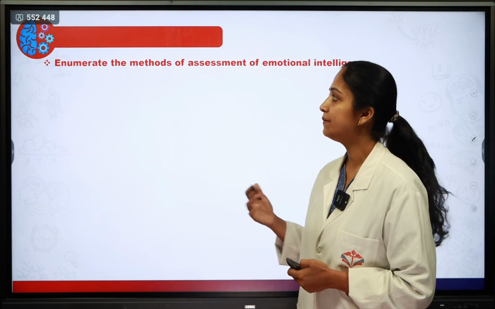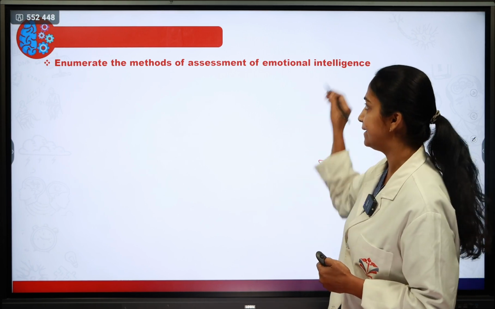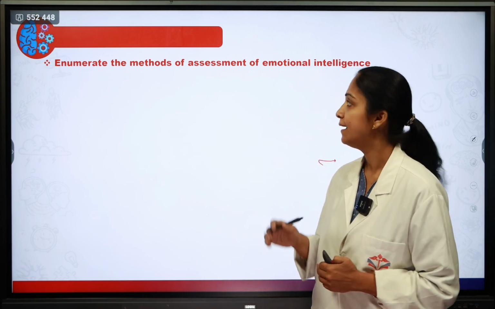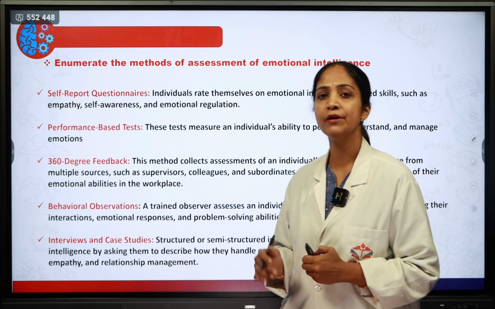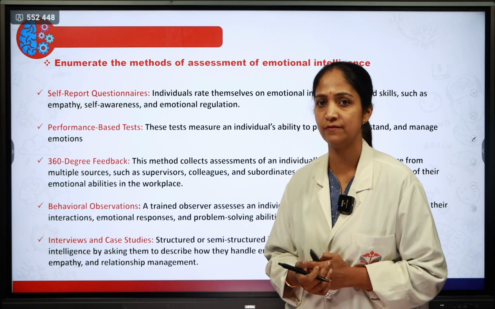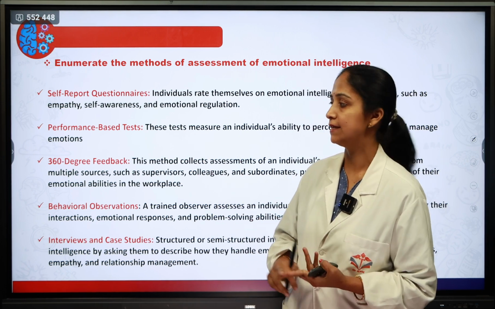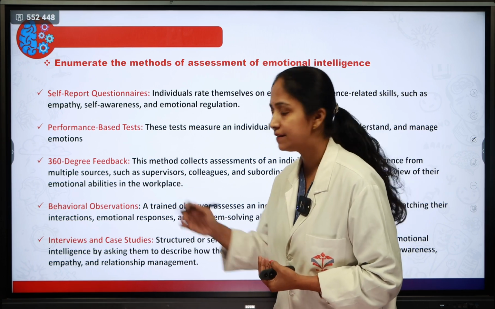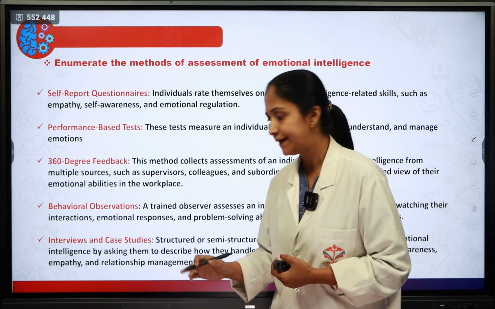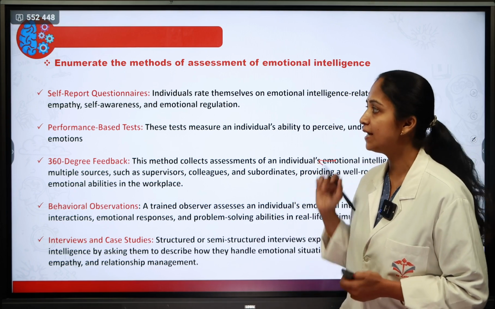Next question will be like, enumerate the methods of assessment of emotional intelligence. So when you come to emotional intelligence assessment, there are different types of assessment. Under that we can see self-report questionnaires. Next one is performance-based test, 360-degree feedback test, then behavioral observation, along with that interviews and case studies. So these are the different types of assessment of emotional intelligence.